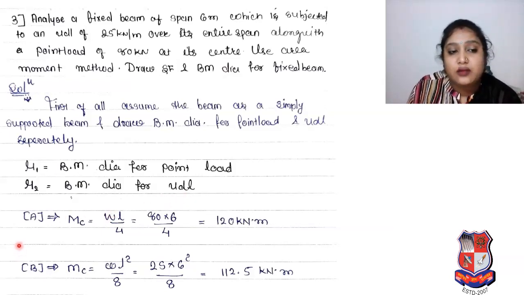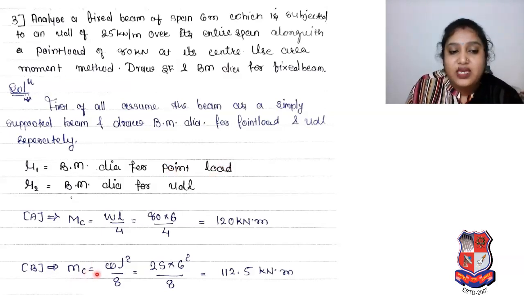So first, moment at C will be WL by 4, where W is 80 kilonewton and span is 6. So 80 into 6 by 4 is equal to 120 kilonewton meter. It is for point load.